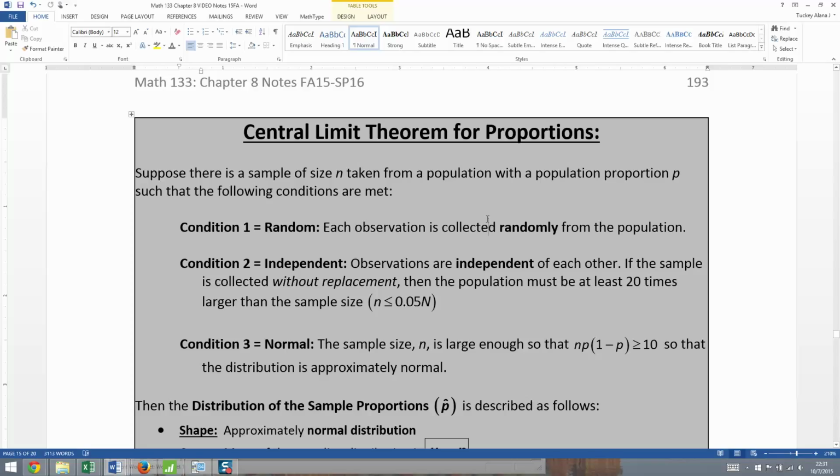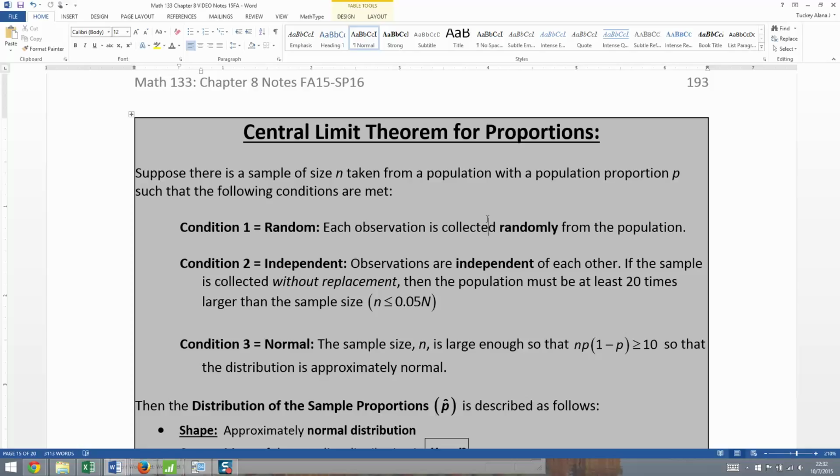So suppose you're going to take a sample of size n from a population with a population proportion p. Now remember, in section 8.1 it was talking about means, a mu, but this one's going to be talking about a proportion p. So let's say a certain proportion of all of America believes we need stronger gun control laws, or a certain proportion of all America believes that a Republican should be president next time. So there's some population proportion, and you're going to draw a sample from that.